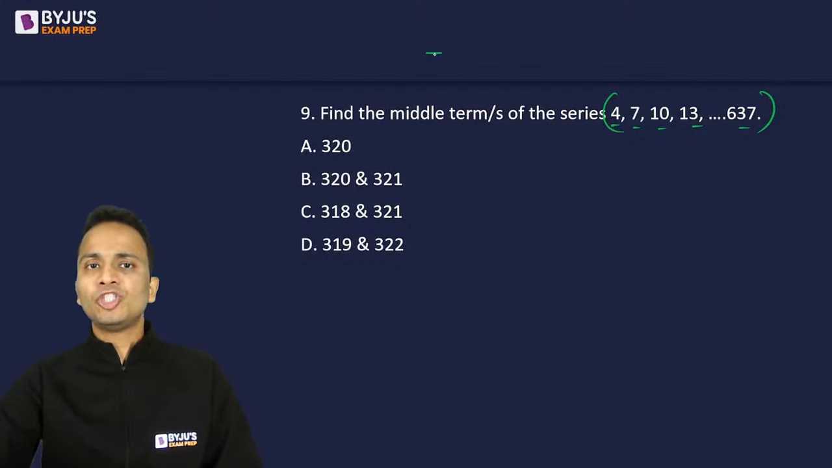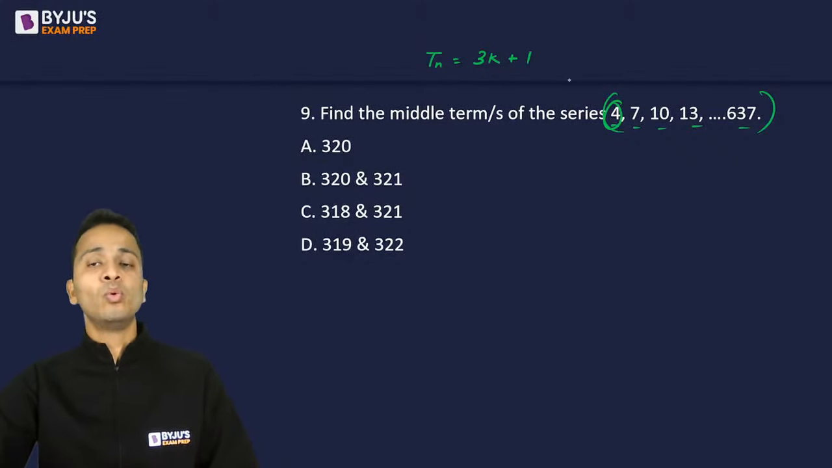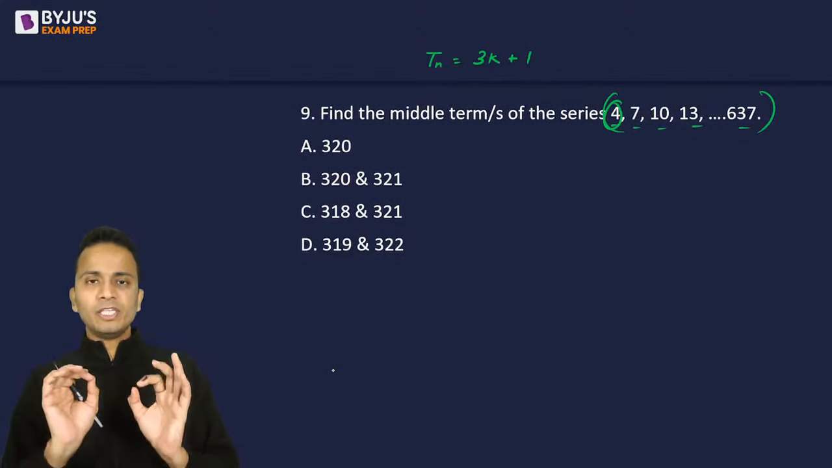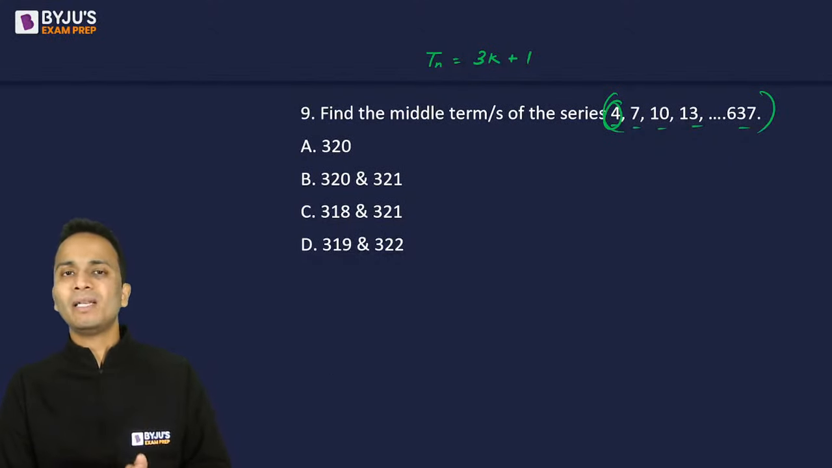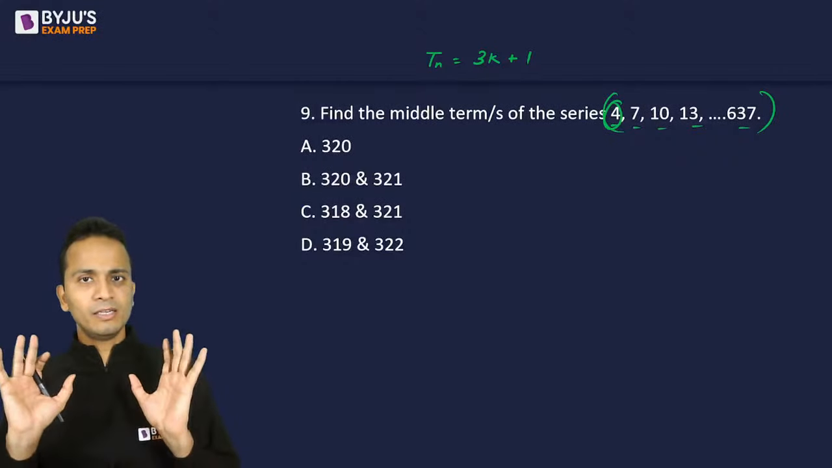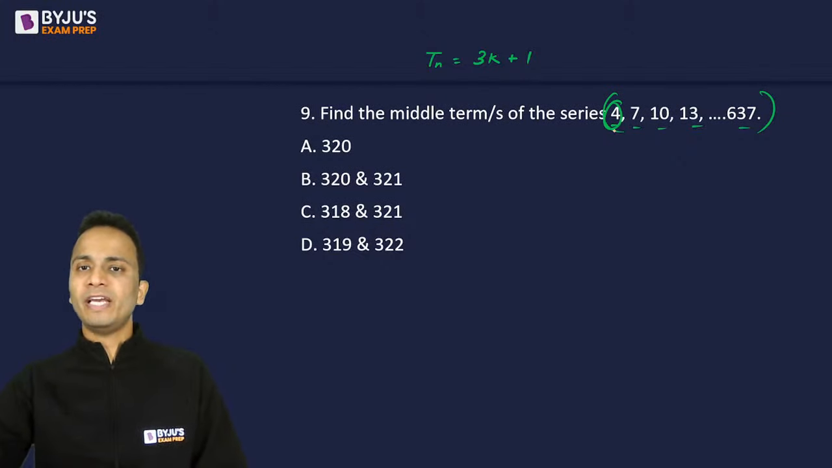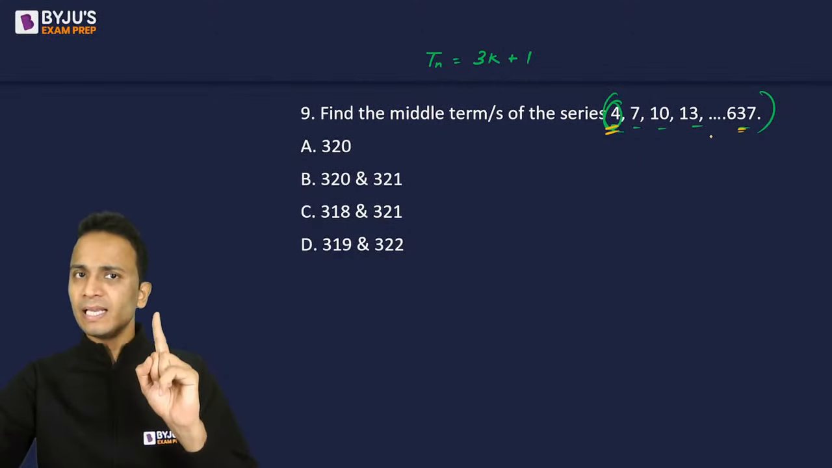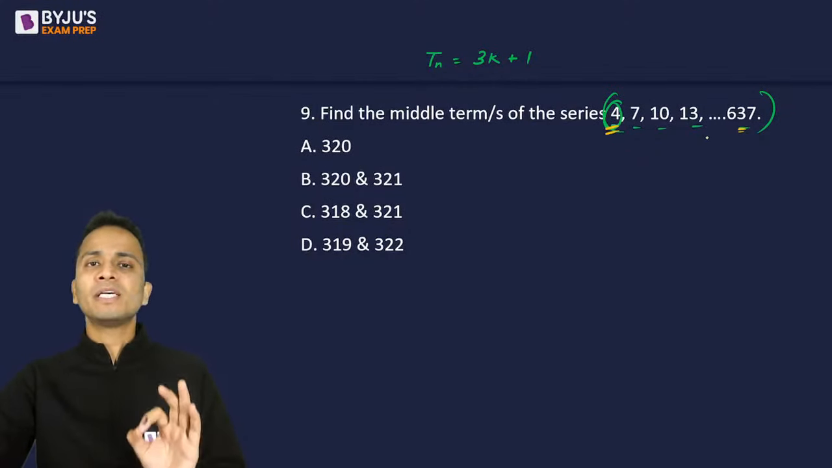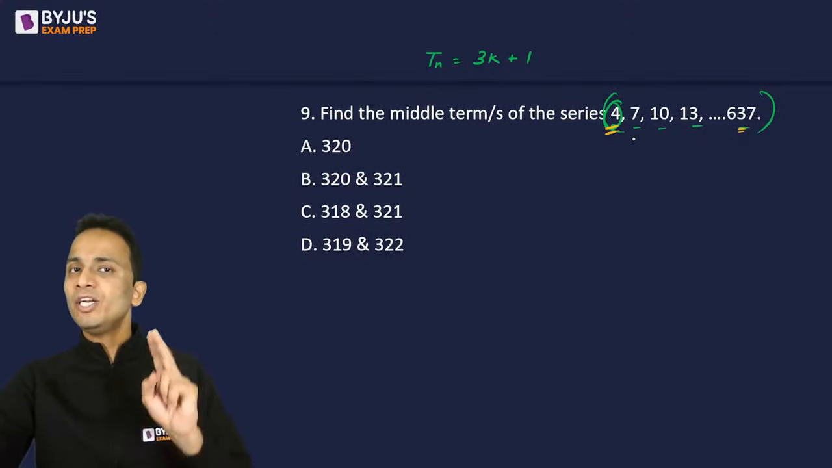So I can write the general term of this series as a multiple of 3, 3k plus or minus something. If you look at the first term, it is 4. So if we put k as 1, then 3 plus 1 will result in the first term. So every term of this series can be written in the form of a multiple of 3 plus 1. Okay, done, sorted. Now if we are talking about the middle term of any series, if the total number of terms is an odd number, then there will be a single middle term. If the total number of terms is an even number, then there will be 2 middle terms.